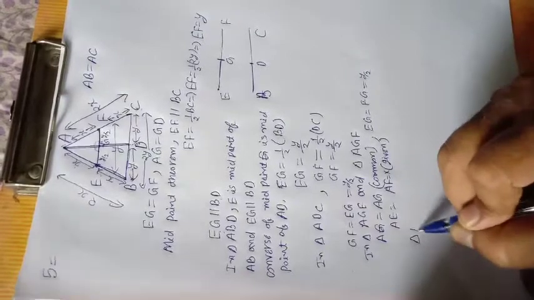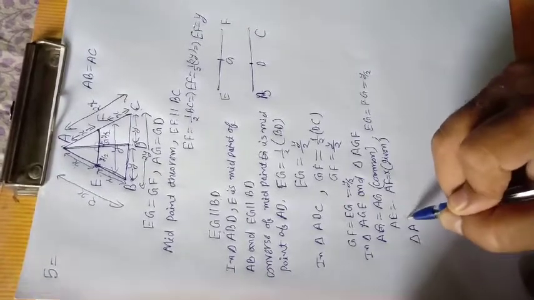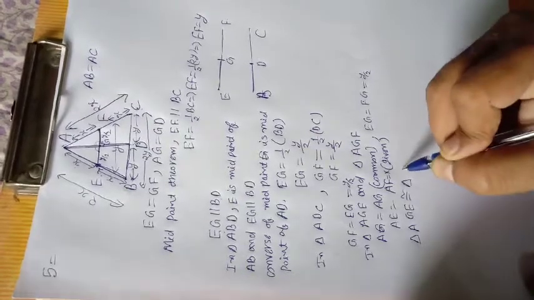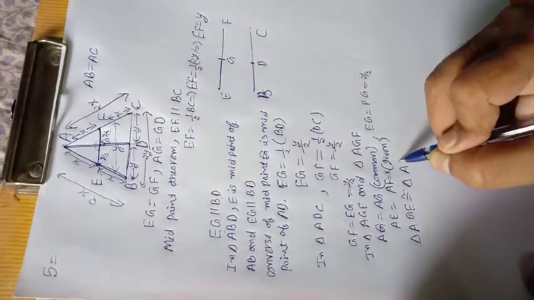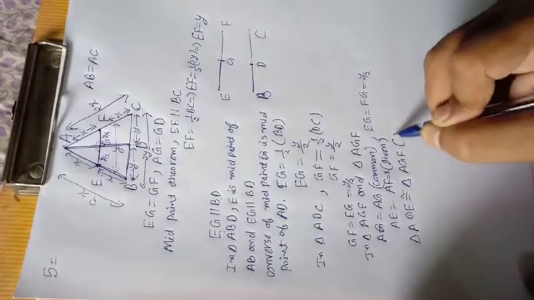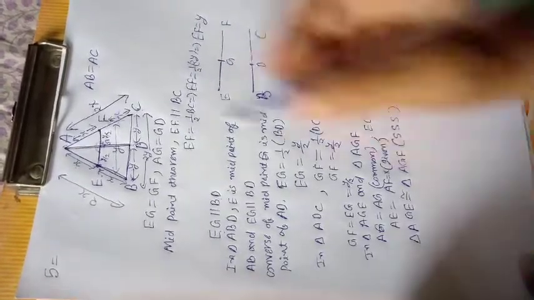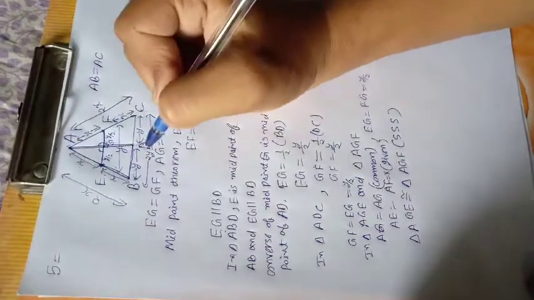Now triangle AGE is congruent to triangle AGF by the SSS property.